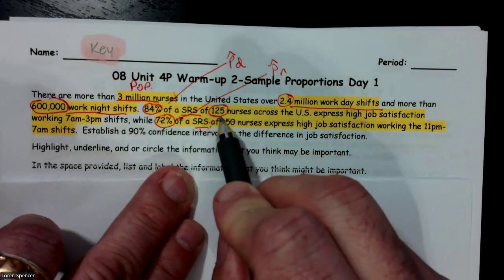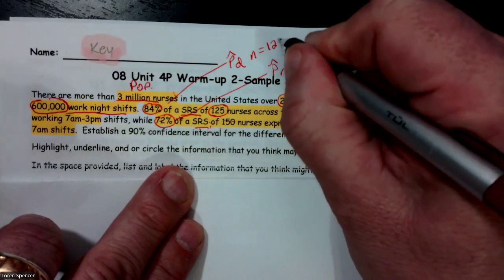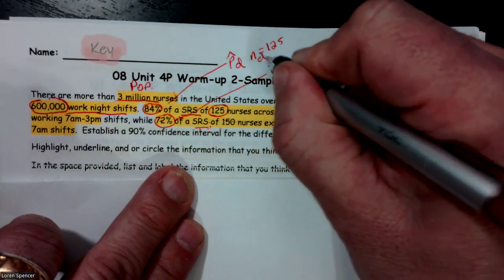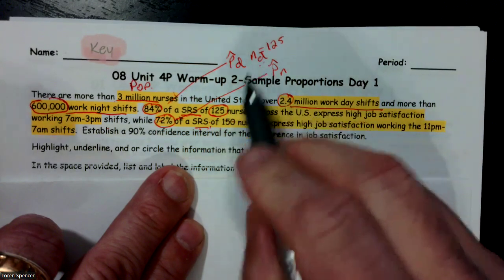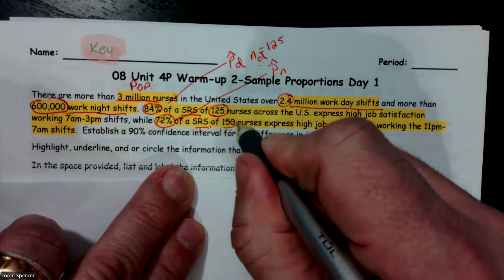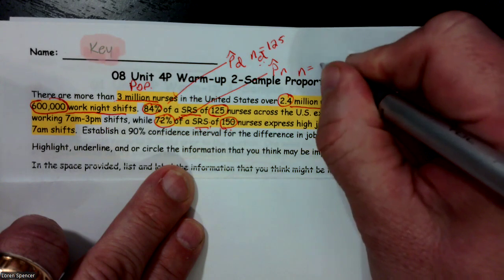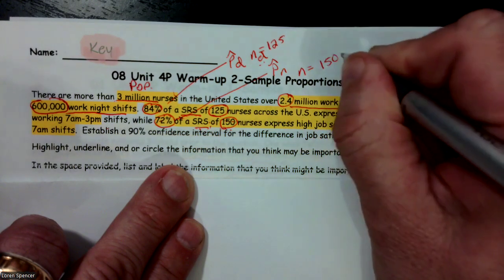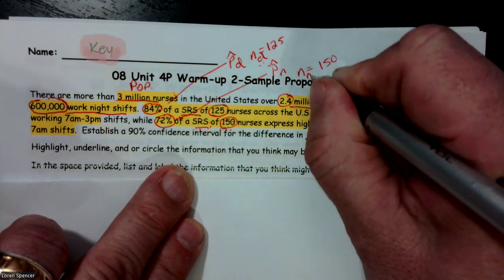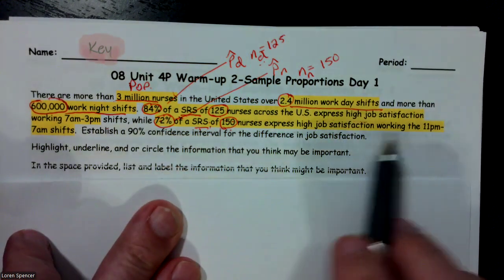And we have 125 for the day shift is our sample size. And I put a D for day, could have used a 1. And for the night shift, it looks like we have a sample of 150 nurses. So our sample size is N equals 150, and I'm going to put N for night, who expressed high job satisfaction.